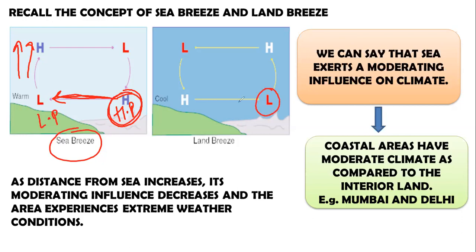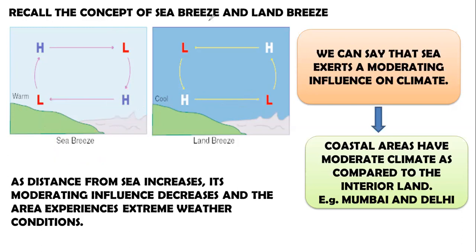Because all the winds have blown towards the land, so it creates a vacuum over the sea. Whereas land has now cooled down, so the air above land is cold, which creates high pressure over land. Again, the winds blow from high pressure to low pressure. So this is a continuous cycle of sea breeze and land breeze that keeps going at coastal areas.